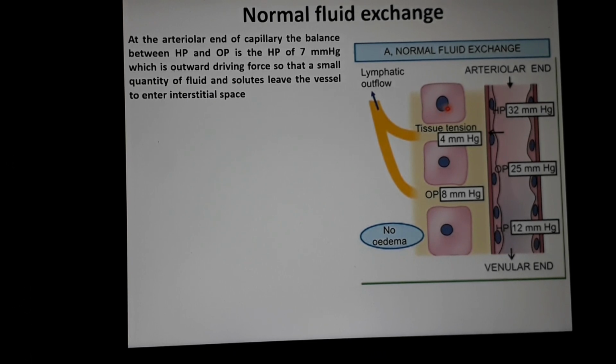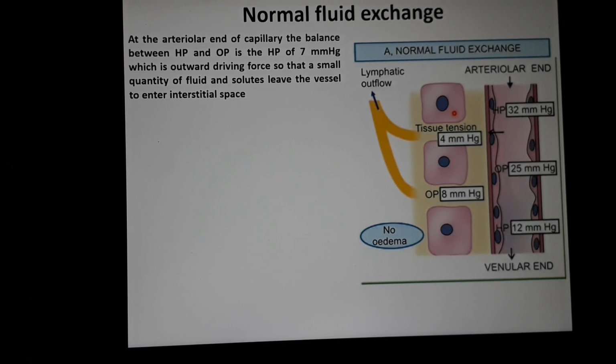You can understand this because at the arteriolar end the nutrients are coming, so by effective hydrostatic pressure of 7 mm Hg the fluid comes out of the vessel along with some solutes, nutritional substances, that enter the interstitial tissue space for the utilization of the cell.